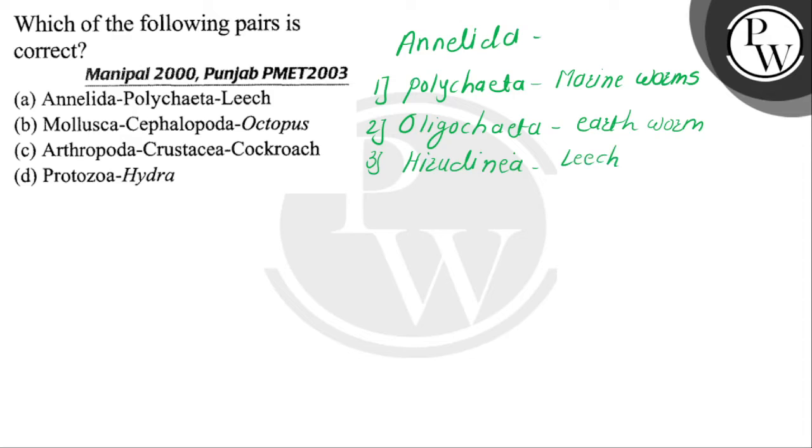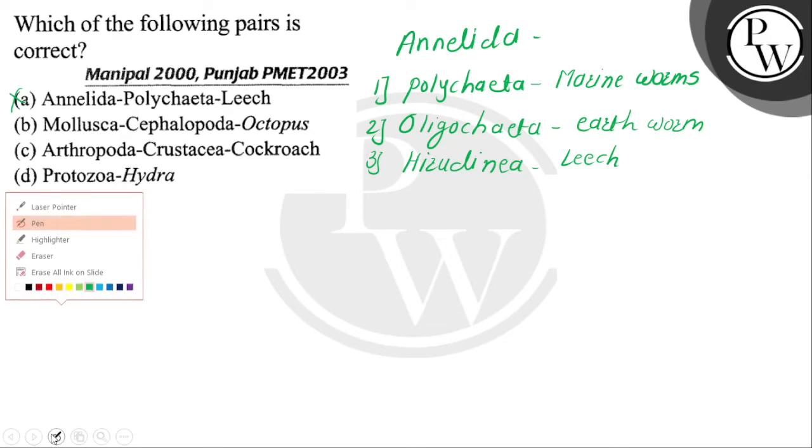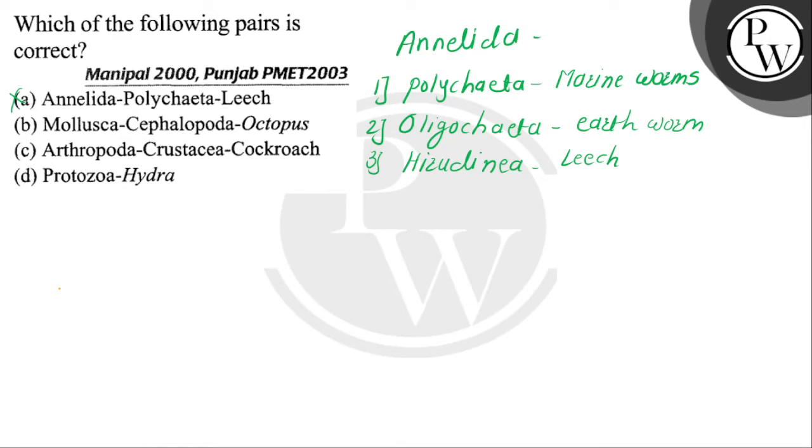In that option, Annelida is given, Polychaeta is given, and leech. So it is not correct because for Annelida, Polychaeta, the example is the marine worm. If Annelida, Hirudinea, and the leech were there instead of Polychaeta, then it would be the correct answer. But here Polychaeta is given, and an example of Polychaeta is the marine worm. So your first option is incorrect. Phylum is there, then class is given, and example is given, that is the species.